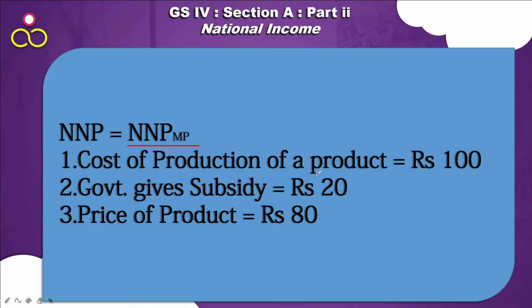Let's say the cost of production of a product is 100 rupees and the government gave a subsidy of 20 rupees. The price of the product comes down to 80 rupees. 100 minus 20, 80.